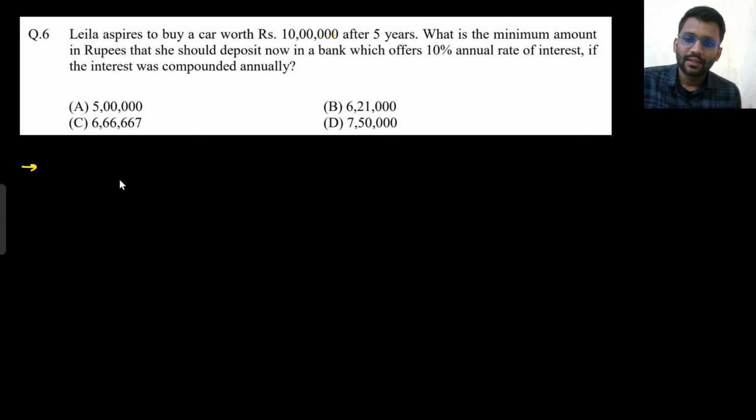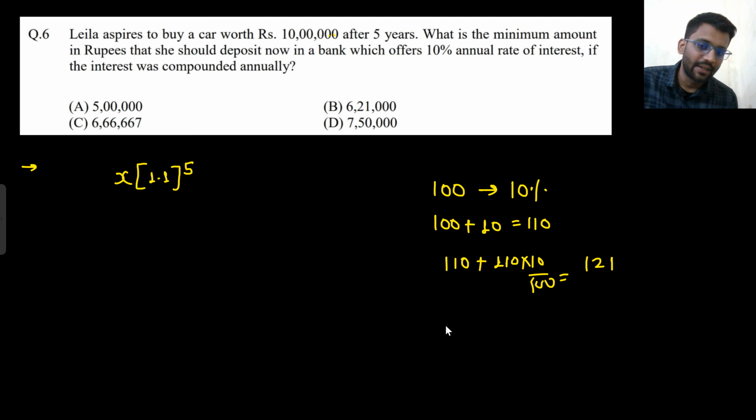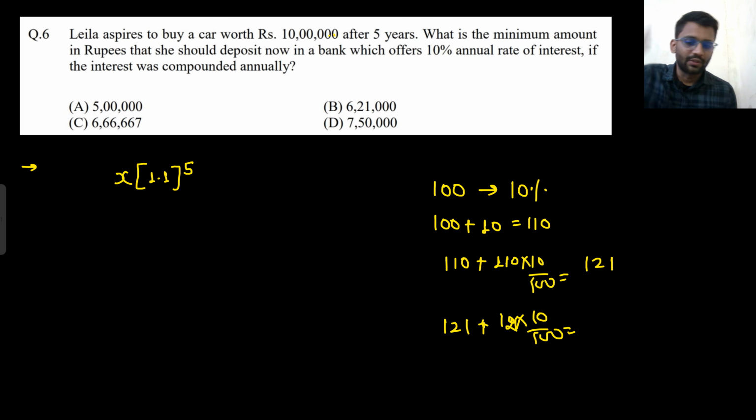Okay, so let's assume she deposits amount x. So after 5 years, how much amount she will get? x times 1.1 to the power 5. Let's assume you have 100 rupees and it is being compounded 10% annually. After the first year you will have 100 plus 10% of 100, that means 110. After that you will have 110 plus 10% of this, that means 121. After that you will have 121 plus 10% of this value. So this will keep on going.